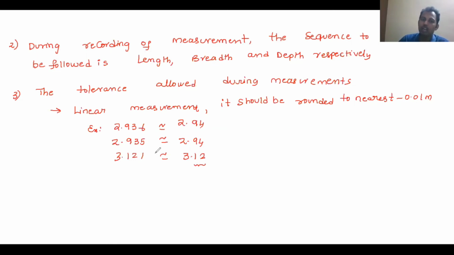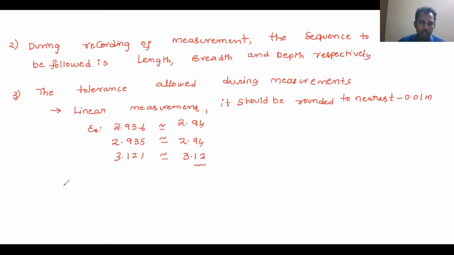You cannot record up to 3 decimals, because the least count of the tape which you are using for the measurement is 1 centimeter. That is why we will keep the least count up to 1 centimeter during our measurements. So that is up to 2 decimals of the meter. You need to keep this tolerance. Okay, this is for length.